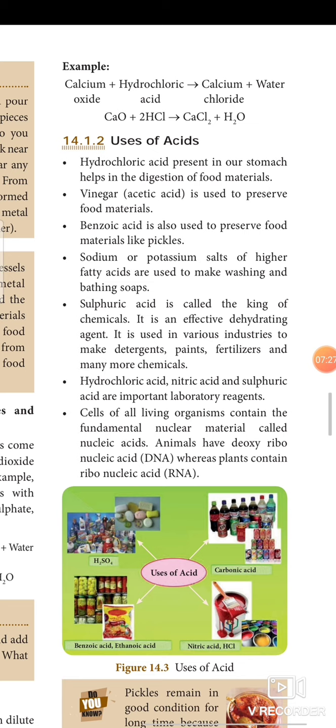Sulfuric acid is called the king of chemicals. It is an effective dehydrating agent. It is used in various industries to make detergent, paints, fertilizer and many more chemicals. Hydrochloric acid, nitric acid and sulfuric acid are important laboratory reagents. Cells of all living organisms contain the fundamental nuclear material called nucleic acid. Animals have deoxyribonucleic acid, that is DNA, whereas plants have ribonucleic acid, that is called RNA.